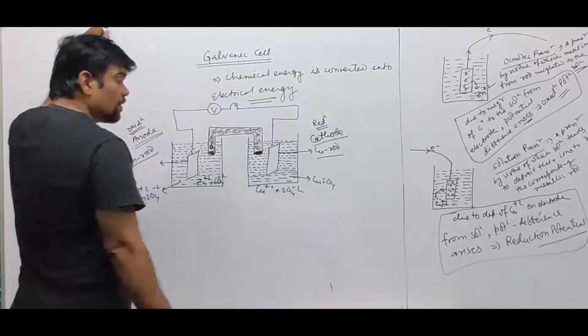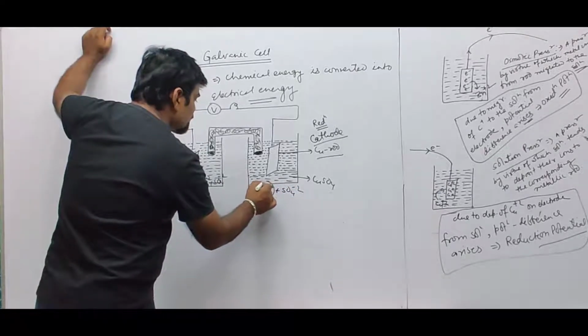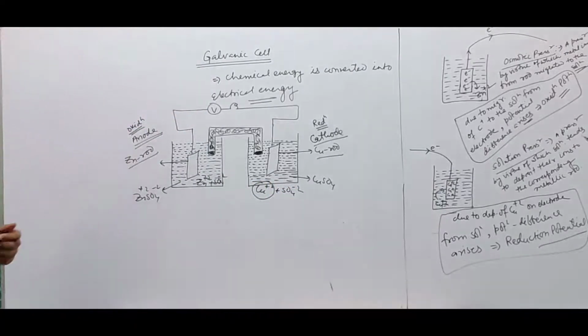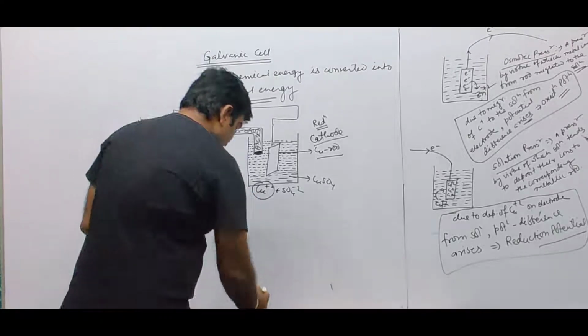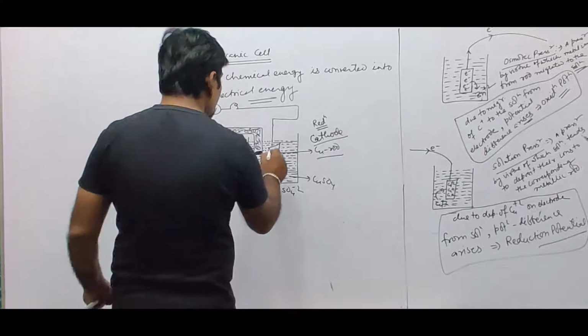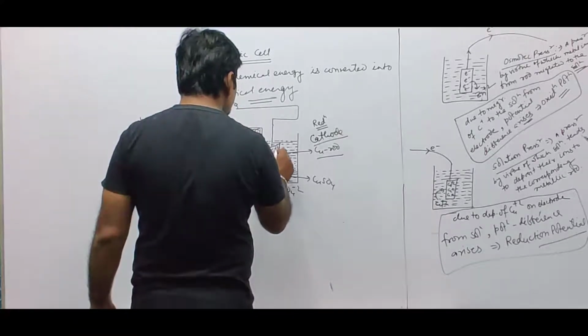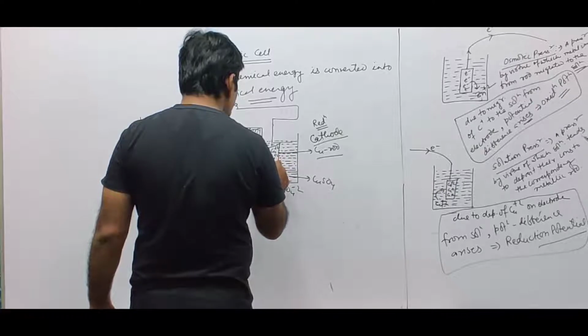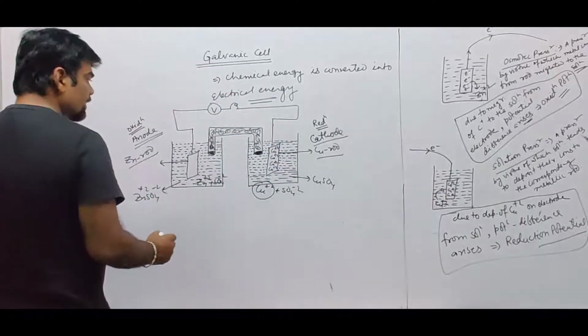So Cu2+ from the solution migrates to the respective electrode, and Cu2+ will be there on this electrode.